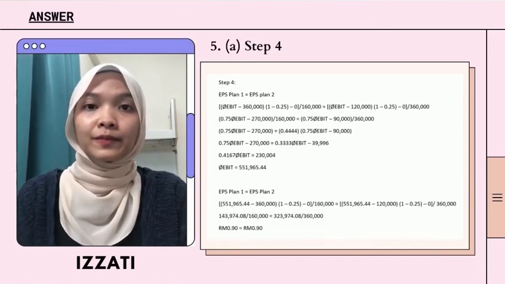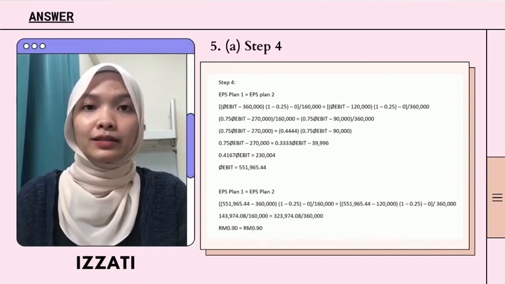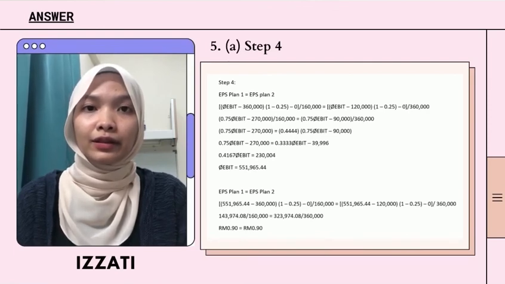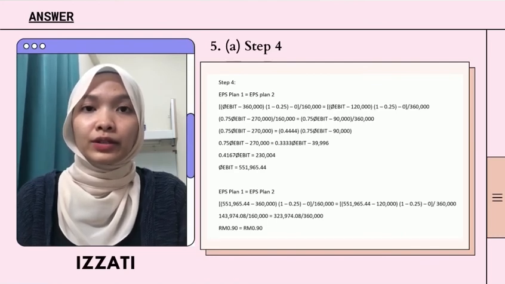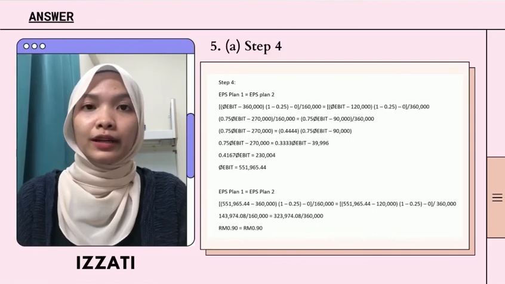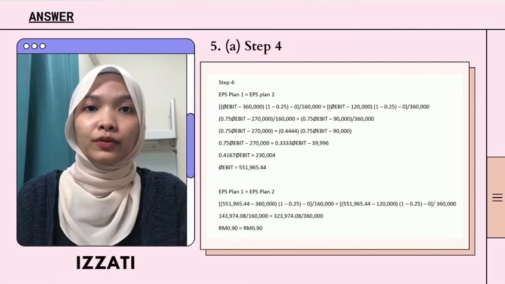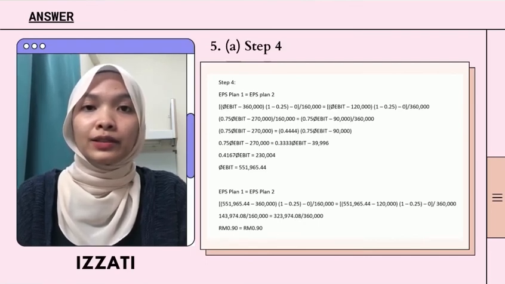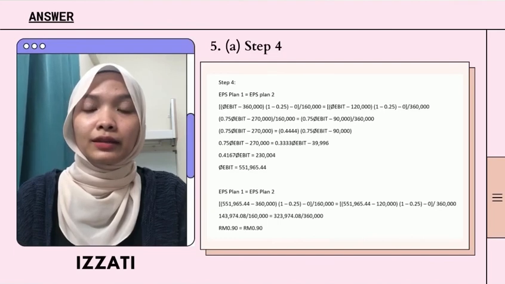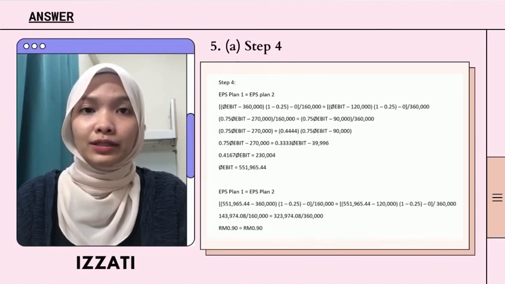RM551,965. The next one is the calculation of EPS at EBIT at different levels. So, we have to complete the EBIT equation. At this point of EBIT, both alternative 1 and 2 will give the same EPS. To prove this, let's substitute the EBIT in the formula. So as a result, we will get the same EPS, which is RM0.19.